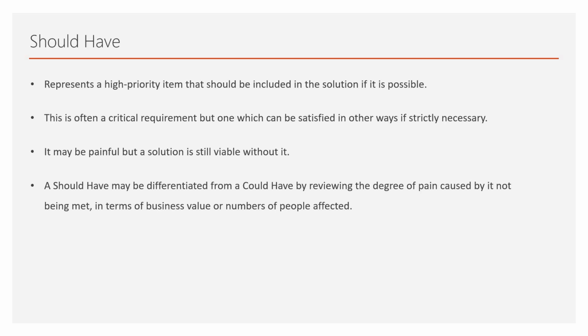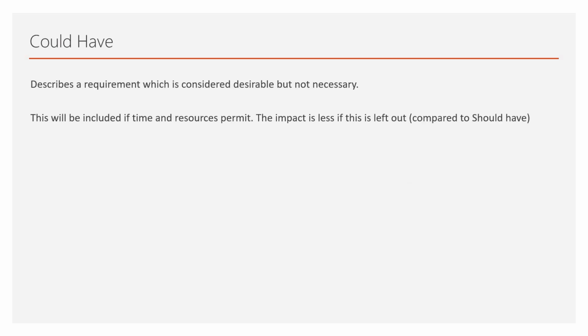Should have represents a high priority item. This is a critical item, but one which can be satisfied in other ways if strictly necessary. It may be painful, but a solution is still viable. A solution could still work without this. A should have can be differentiated from a could have by the degree of pain. The term is important here. The degree of pain caused by it not being met in terms of business value or the number of people impacted. That's a very important thing.